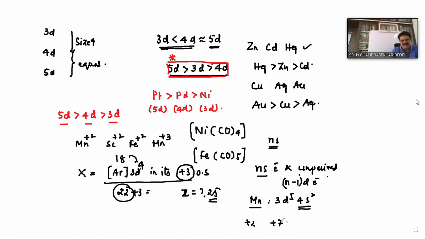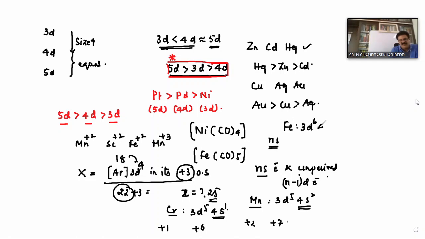Therefore, the highest oxidation state is +7. Suppose we take chromium. Its configuration is 3d5 4s1. How many electrons are there in the s subshell? Only 1. Therefore, it exhibits +1 oxidation state also. Then the highest oxidation state is 5 plus 1, which is +6. Clear? So simply remember this point also: the lowest oxidation state is equal to the number of electrons present in the ns orbital, and the highest oxidation state is equal to the sum of ns electrons and unpaired d electrons.